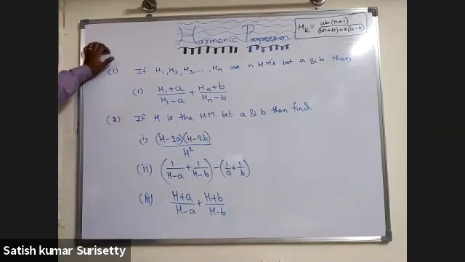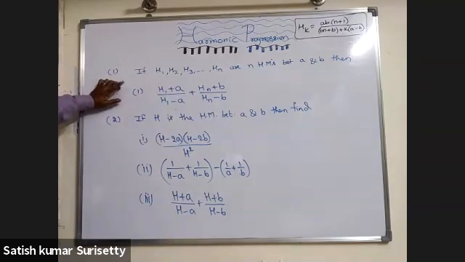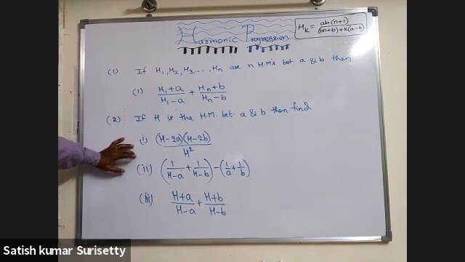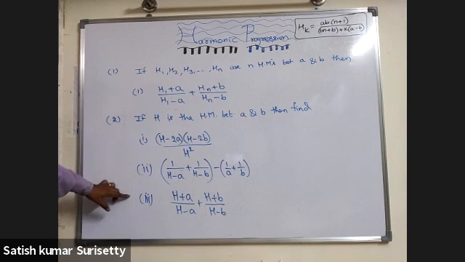So in the first problem, H1, H2, H3, and so on up to Hn are n harmonic means between a and b. Then find the value of (H1 plus a) upon (H1 minus a) plus (Hn plus b) upon (Hn minus b). In the second, H is a harmonic mean between a and b. Then find, first bit, (H minus 2a)(H minus 2b) upon H square. Second, 1 upon (H minus a) plus 1 upon (H minus b) minus of 1 by a plus 1 by b. Third, (H plus a) upon (H minus a) plus (H plus b) upon (H minus b).